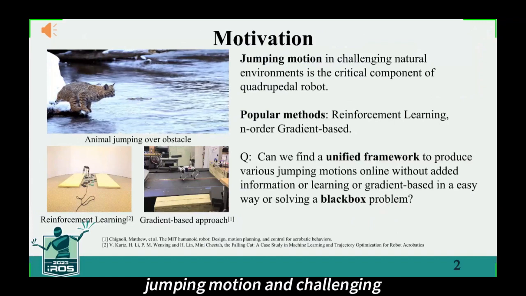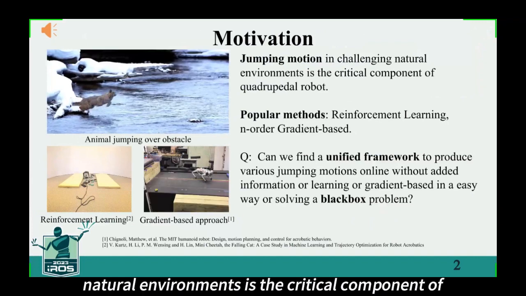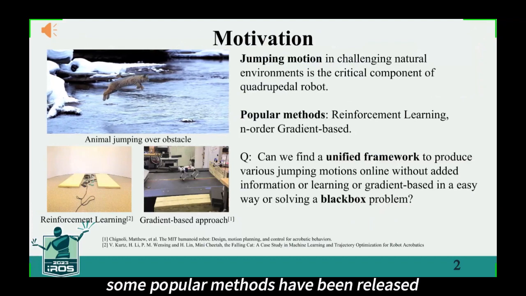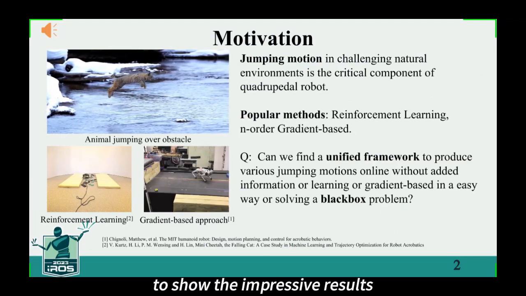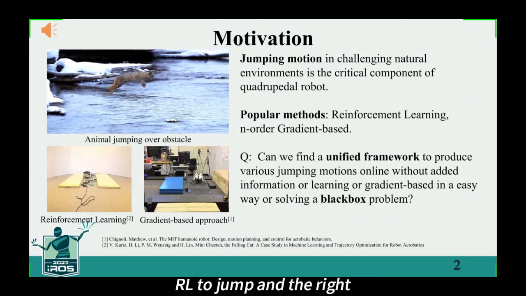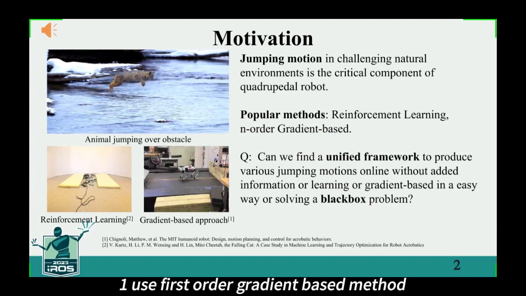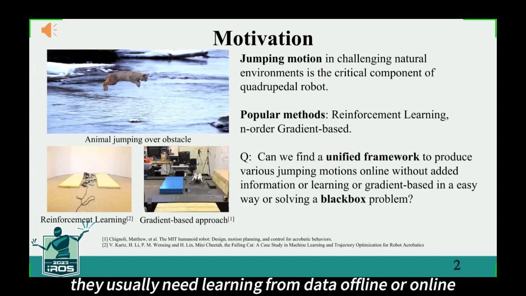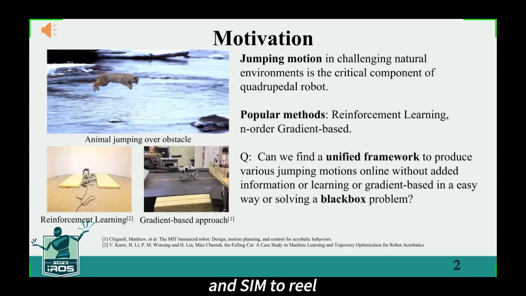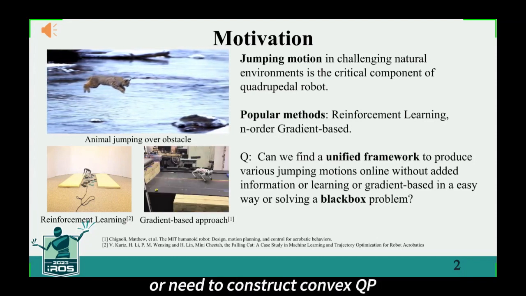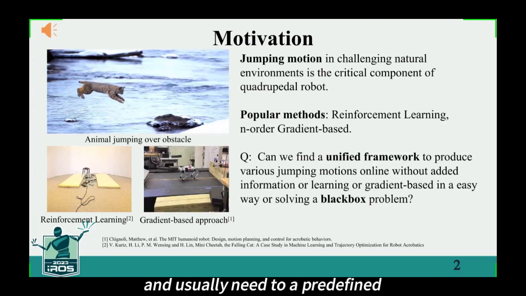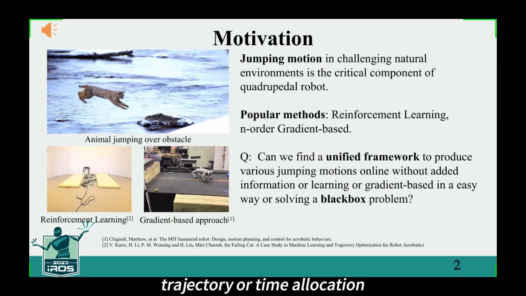Jumping motion in challenging natural environments is a critical component of quadrupedal robots. Some popular methods have been released to show impressive results, such as the left one using RL to jump, and the right one using a first-order gradient-based method. They usually need learning from data offline or online, and sim-to-real, or need to construct a convex QP problem with complex dynamic constraints, and usually need a predefined trajectory or time allocation.